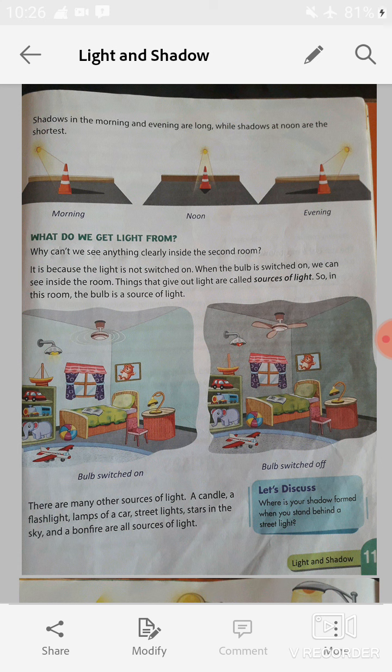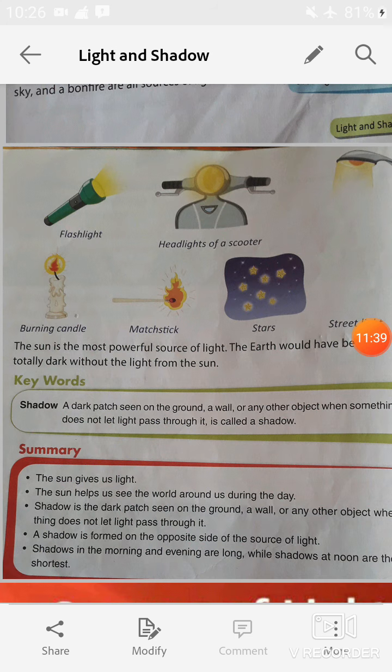So students, let's discuss, where is your shadow formed when you stand behind a street light? Now look at the picture of sources of light: flashlight, headlight of scooter, street light, burning candle, matchstick, stars.